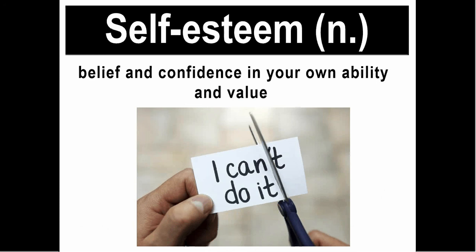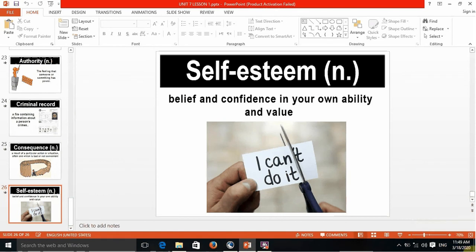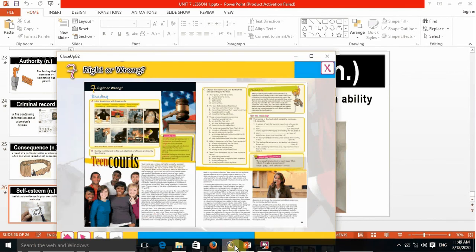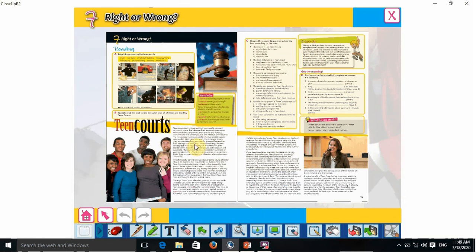And these were all the vocabulary that we have to study in this lesson. Let's go back to the reading text. First of all, you have to read the reading text.